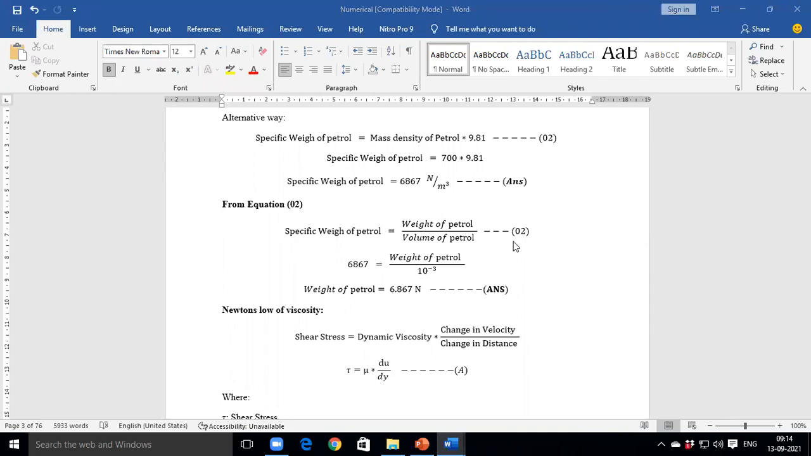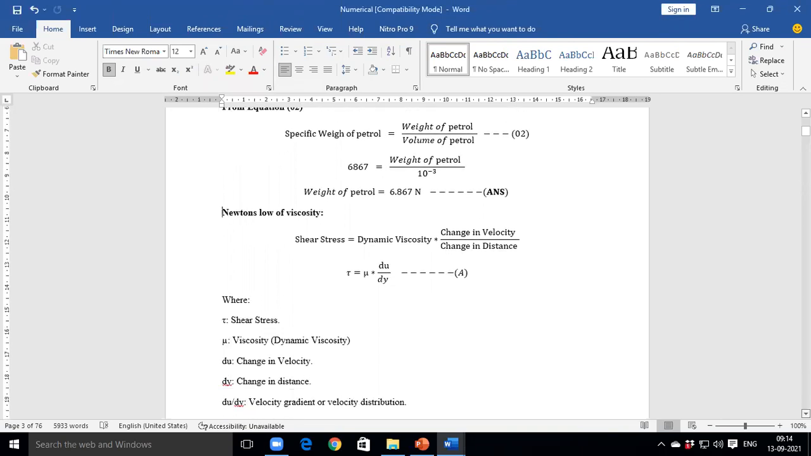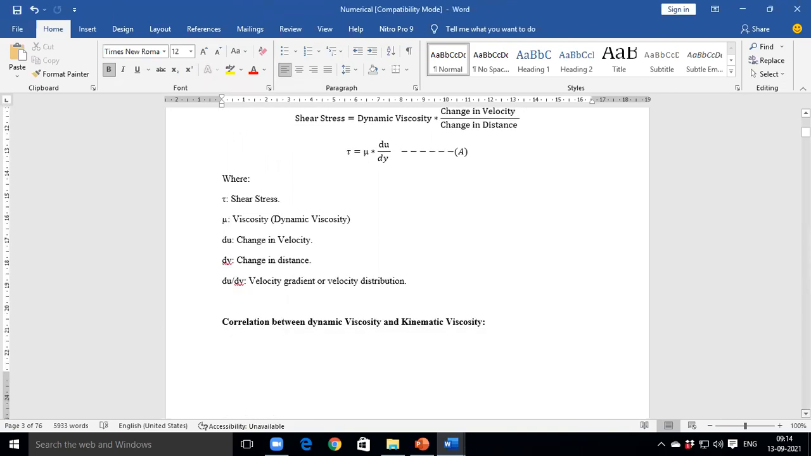Lalit. Tau is equal to mu into du by dy. What is meant by tau? What is the meaning of tau? Shear stress. Shear stress, correct.